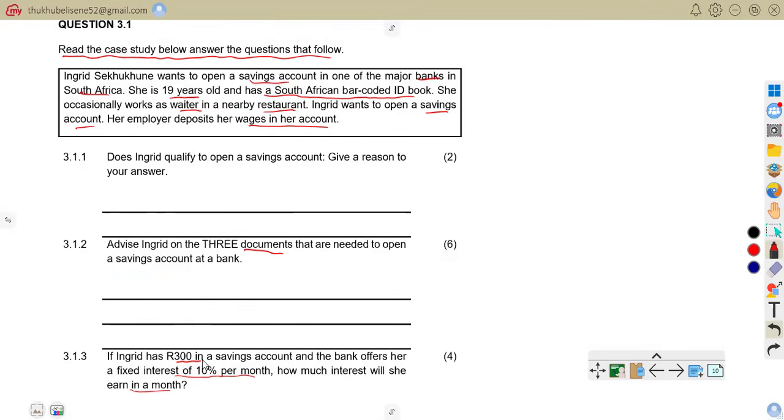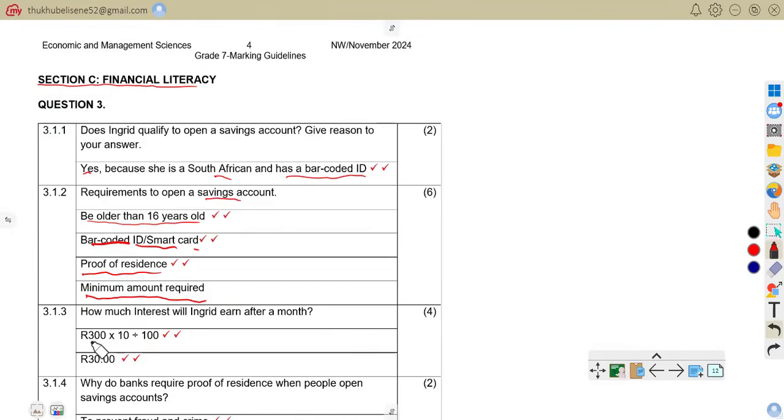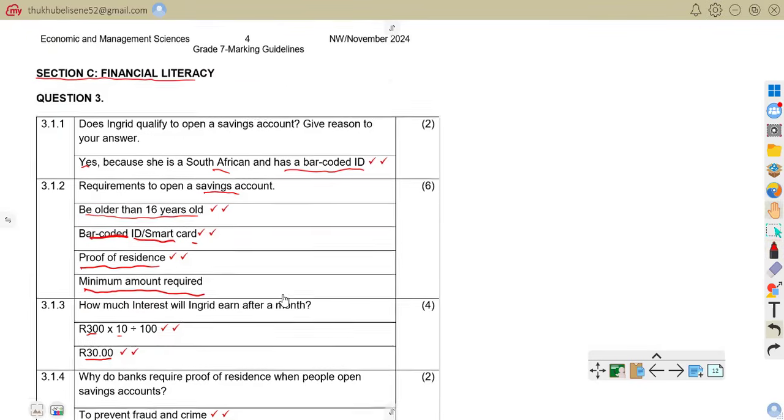The bank offers a fixed interest of 10% per month. So we want to know her interest. We're going to say that 300 that is in her savings account times 10%. So the interest is going to be 30 rand. So that is that.